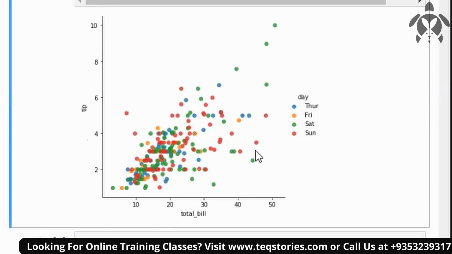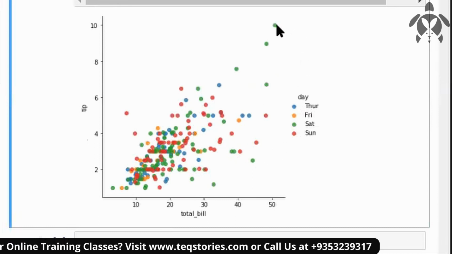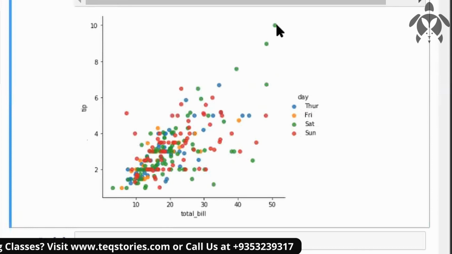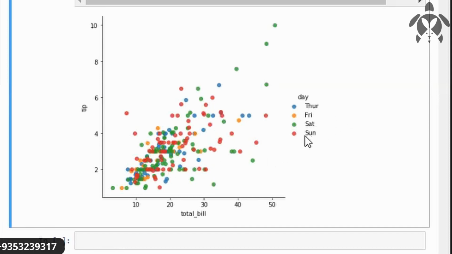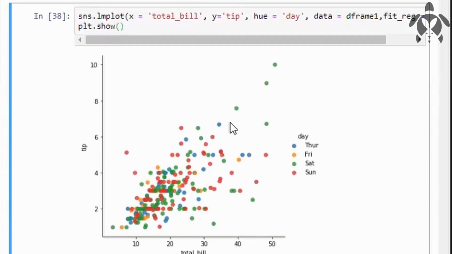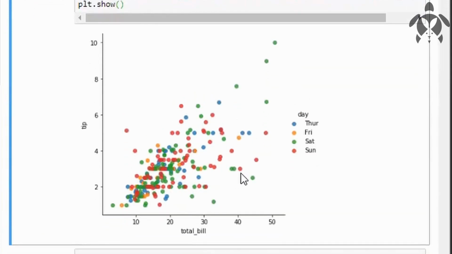So from this, you can see we have some data here also. These are also data points, right? These are Saturdays. We have more of green color and red color. That is absolutely true. Why? Because mostly people visit a restaurant on weekends, right? That's why we are getting red and green more here. And in green color, the total bill is more. So the people coming on Saturday are spending more in terms of the total bill. This is how you make your business intelligence work. I mean, you make decisions based on this type of graphs.